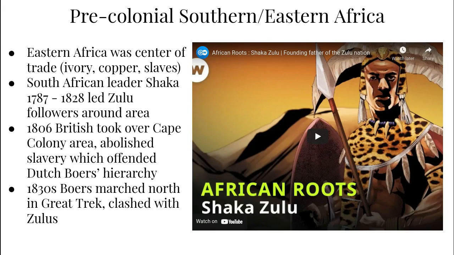Around the same time, Britain took control of the Cape Colony area on the far tip of Africa from the Dutch. The Dutch had instituted slavery and racial segregation there, but to reduce conflict, Britain abolished slavery to undermine continued Dutch influence. As the Dutch Boers migrated north in what was called the Great Trek, they clashed with the Zulu.